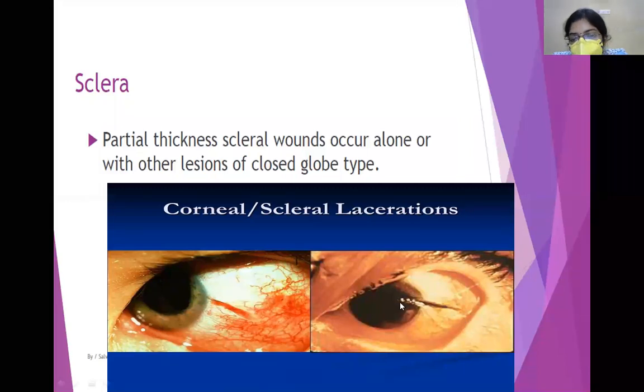Or they usually occur in combination with the cornea. There can be partial thickness corneal lacerations as well as partial thickness scleral lacerations. So these are lamellar lacerations of the sclera, because we're talking about blunt trauma, partial thickness.